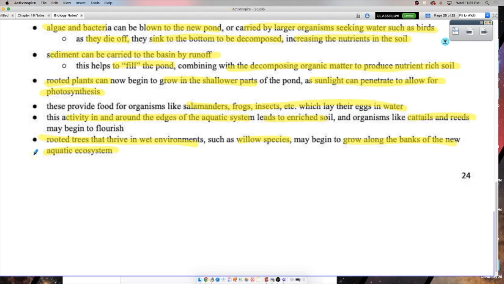This summer, well, don't do it. Your parents will probably not be happy, but fill up a pool and leave it all summer. You're going to start to see stuff grow in it. That's aquatic succession. If you leave it long enough, you might get your own little ecosystem. Realistically, it'd need to be bigger, but you can see the starts of it, right? You can see stuff growing in still water.